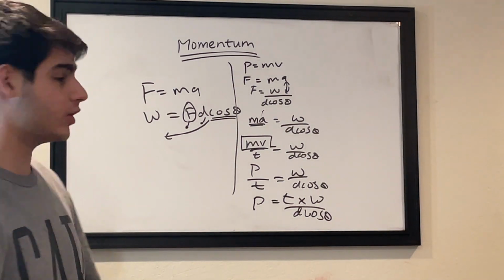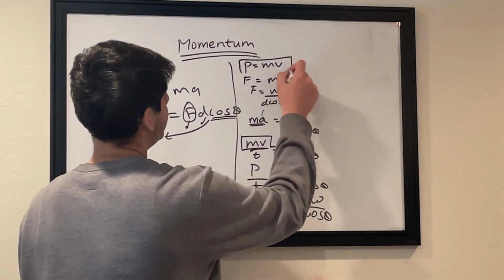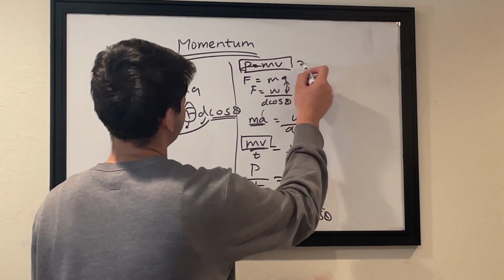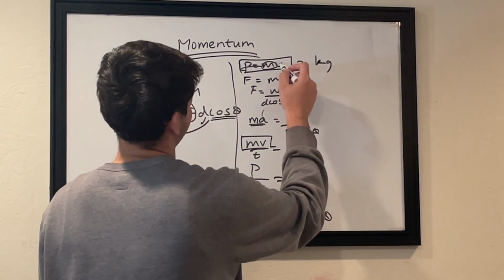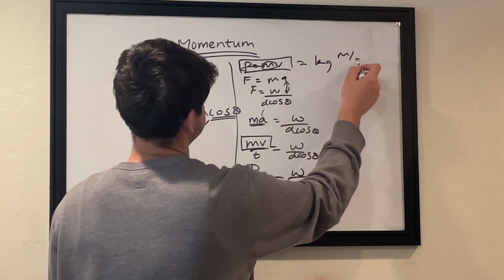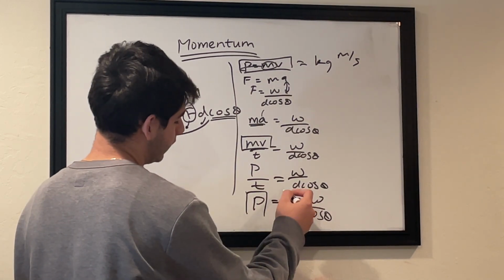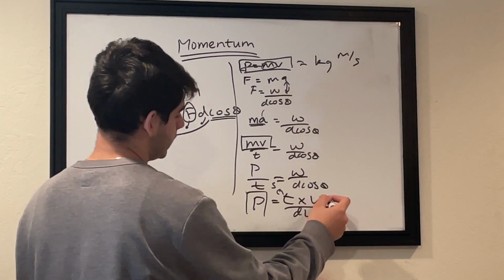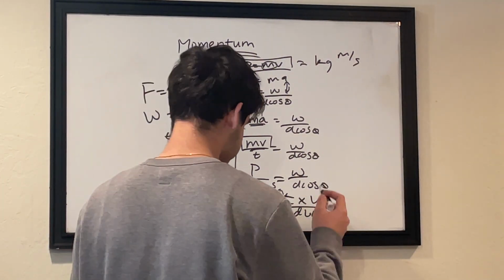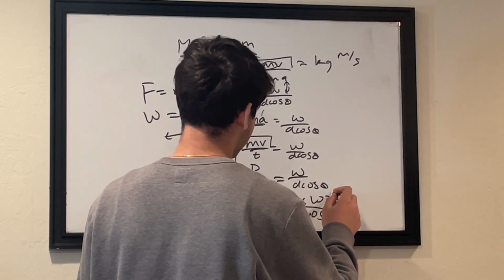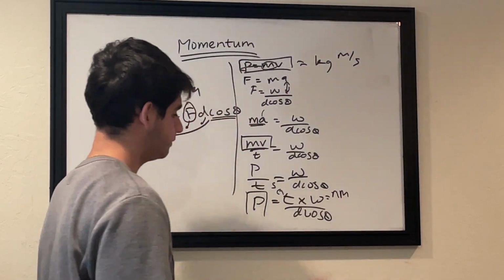I also want to make one more thing sure with you, okay? The units for P: this is mass, that's kg, and velocity is meters per second. And when you find the units for P, we know that t is in seconds. W, work, is newtons times meters.